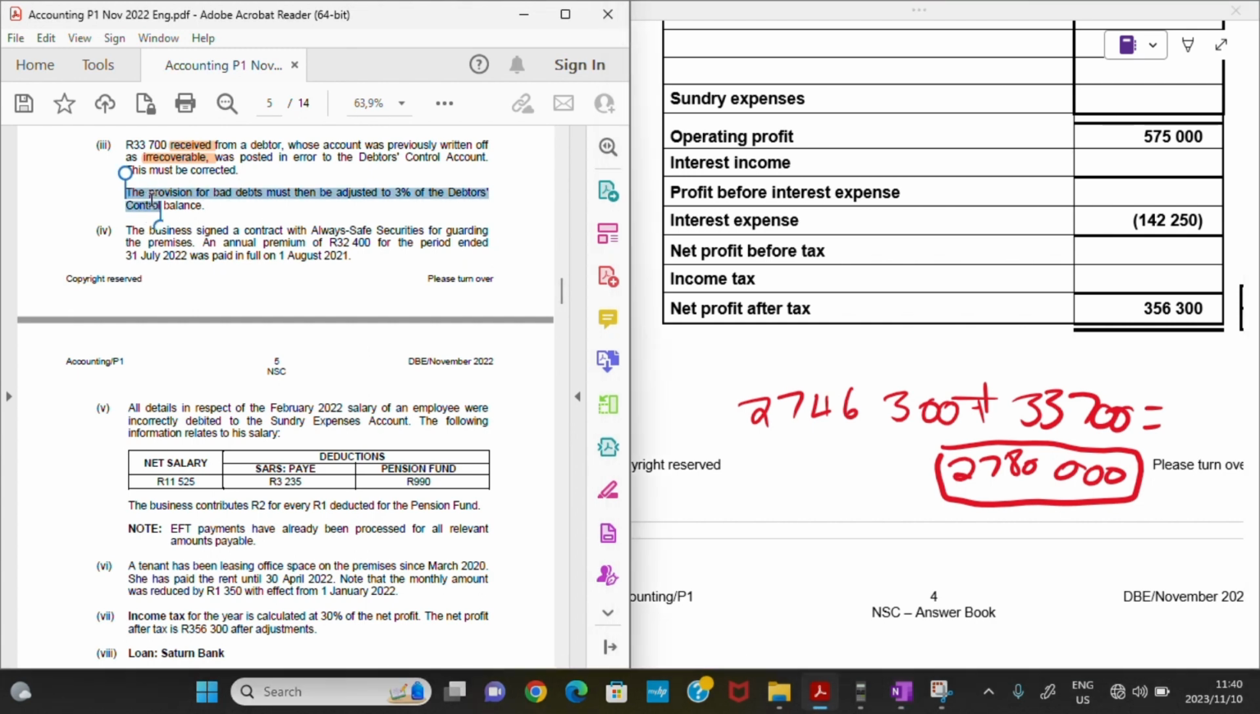they say in the second part, there's a second part because we have corrected, right? So we did the first part. There's a second sentence. The provision for bad debts must then be adjusted to 3% of the debtors control account. So okay, with provision for bad debts now, since we have fixed, basically, because this is our debtors control, we have fixed it, right, to be 2,780,000. So now we must multiply by 3% to now have our provision for bad debts.